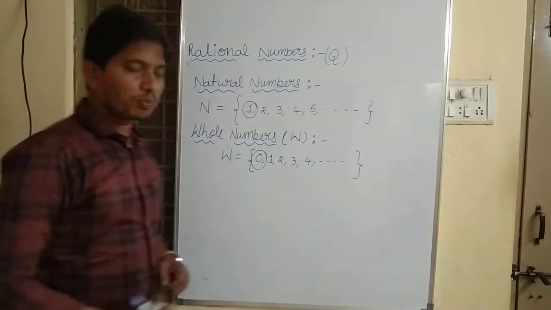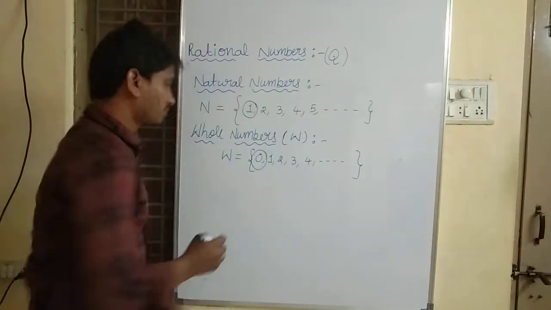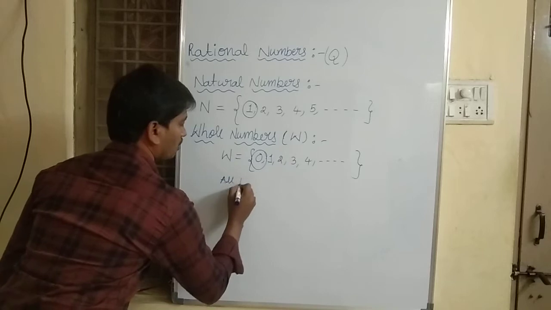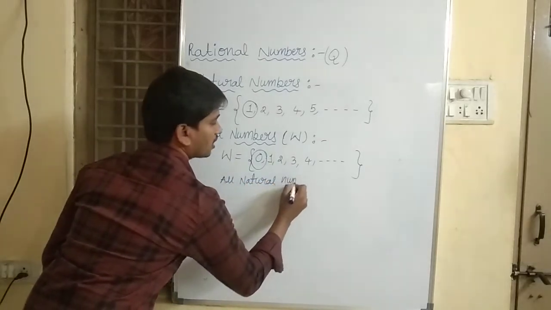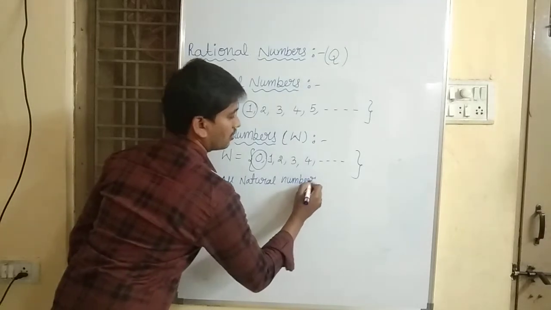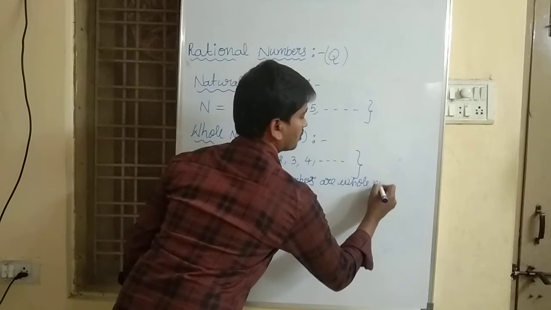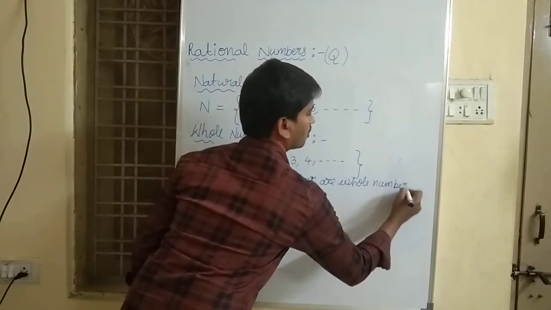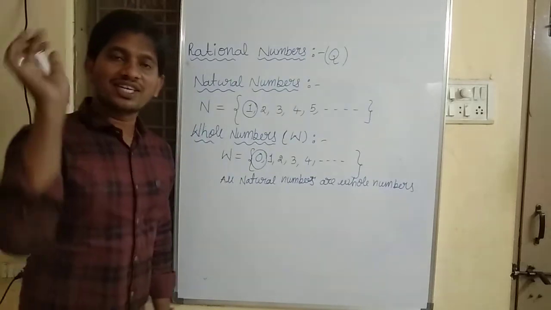And one more important point: all natural numbers are whole numbers, but all whole numbers are not natural numbers.